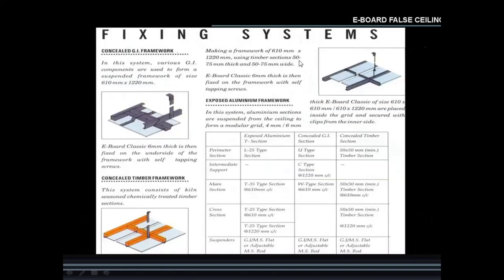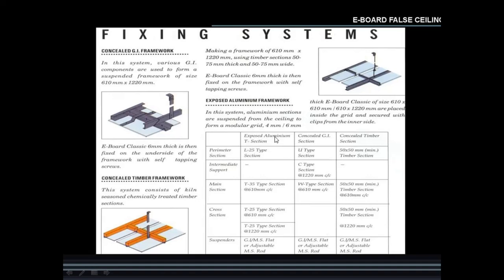Then the e-board false ceiling fixing system: concealed galvanized iron framework components are used of size 610 mm to 1220 mm. E-board classic, 6 mm thick, is then fixed on the underside of the framework with self-tapping screws. Then concealed timber framework, then exposed aluminum framework. So this way we can use the thickness of e-board.